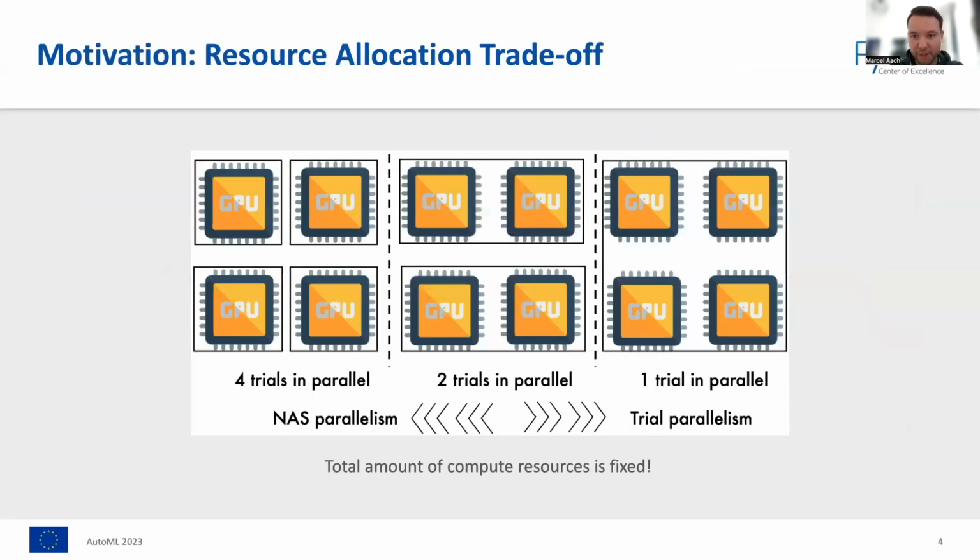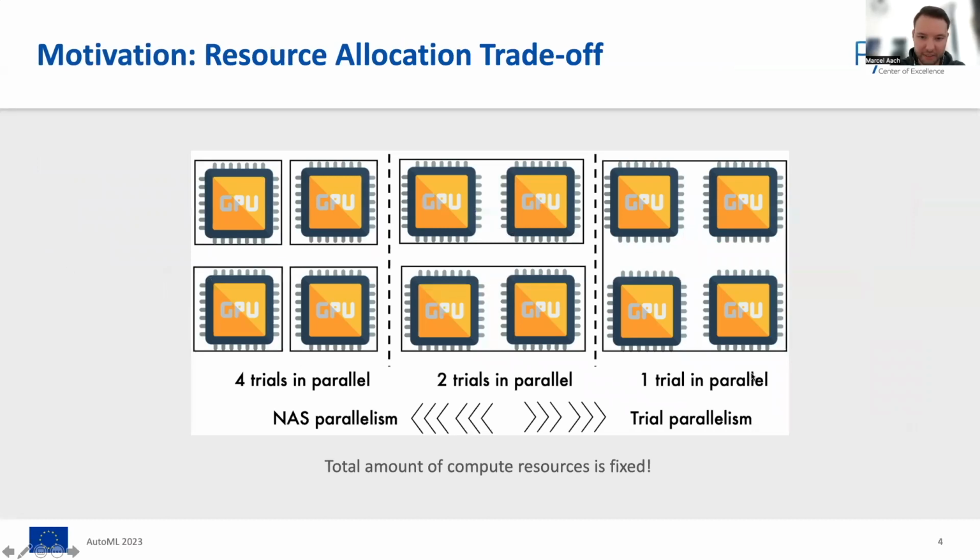If your total number of GPUs remains fixed, which is usually the case in high-performance computing, you need to trade off between allocating resources to enforce NAS parallelism on the left side here, which means that there are more trials running in parallel, and allocating resources to enforce trial parallelism on the right side here, which means that the trials themselves are running faster.